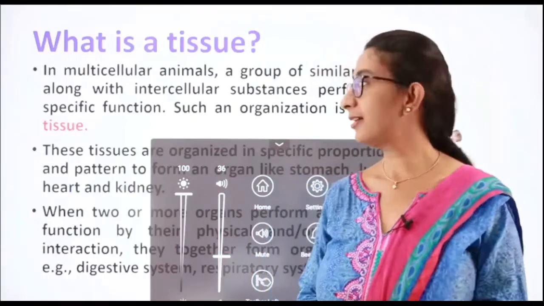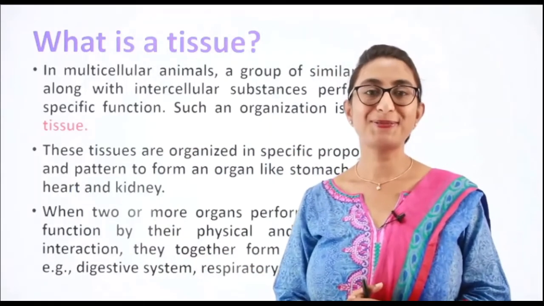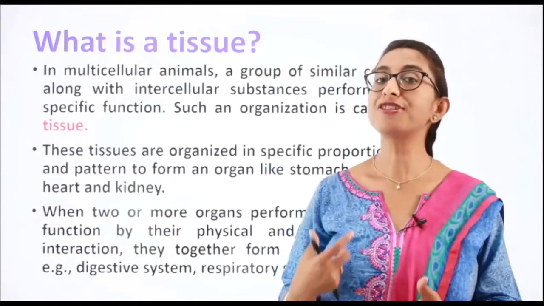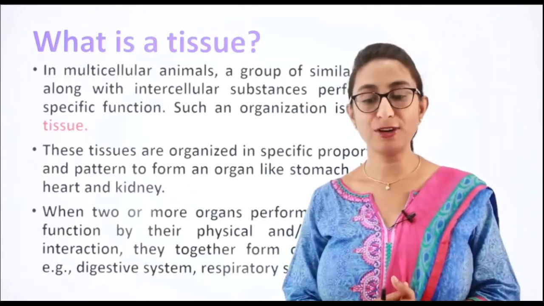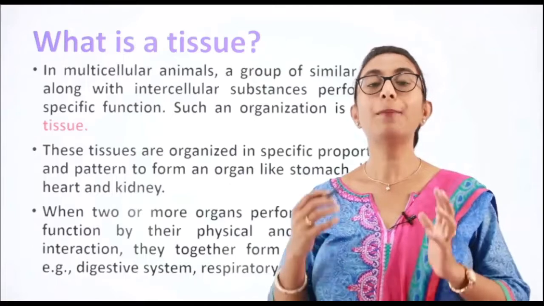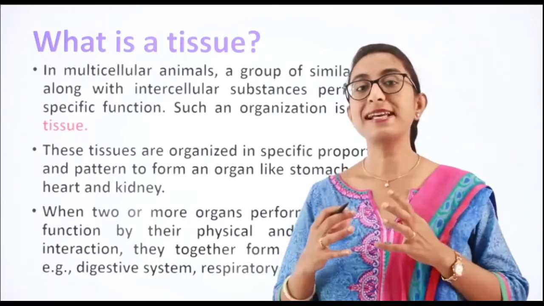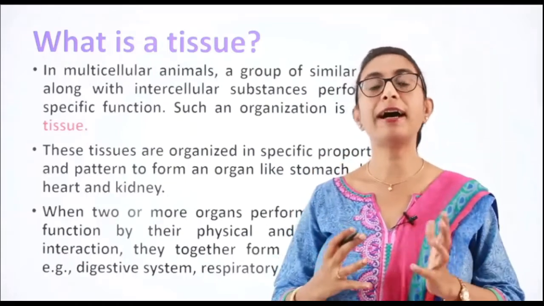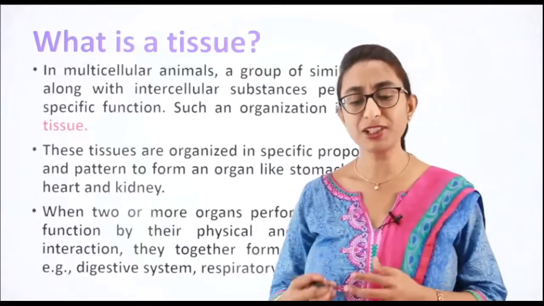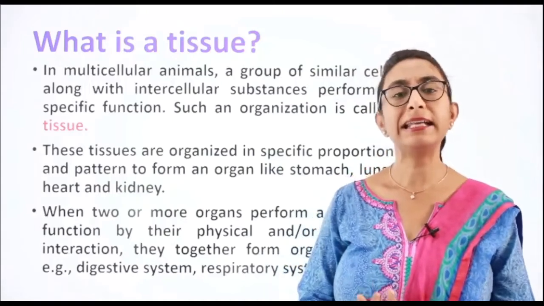First of all, what is a tissue? In multicellular organisms, as I already told you, a group of similar cells along with intercellular substances perform specific functions, and this group of cells performing a specific function can be called a tissue. Okay? The tissues are organized in specific proportion and pattern to form an organ like stomach, lung, kidney, etc.